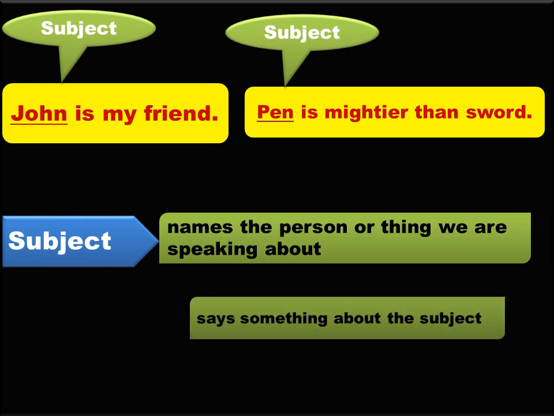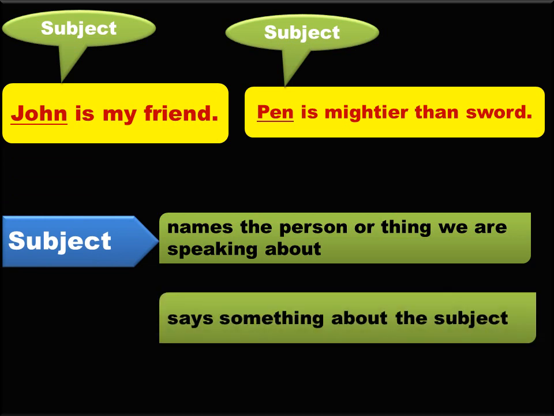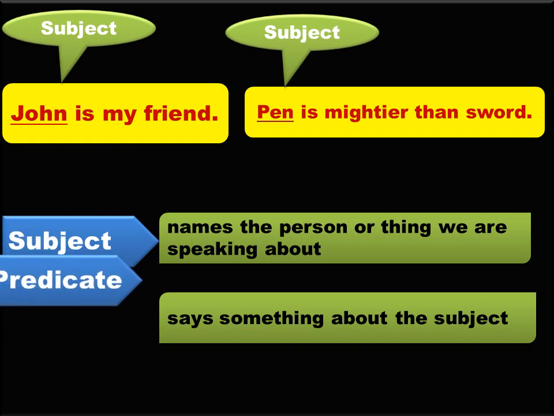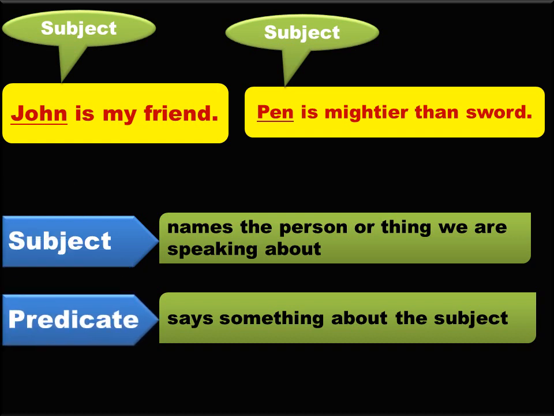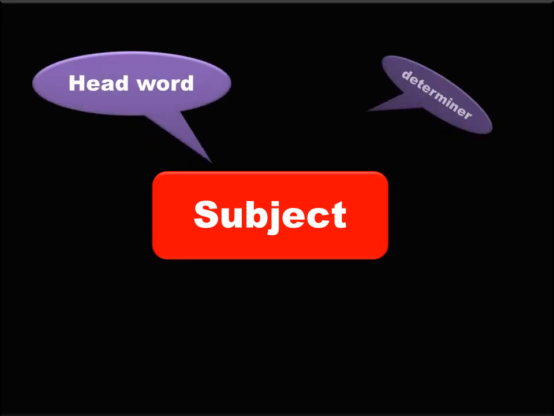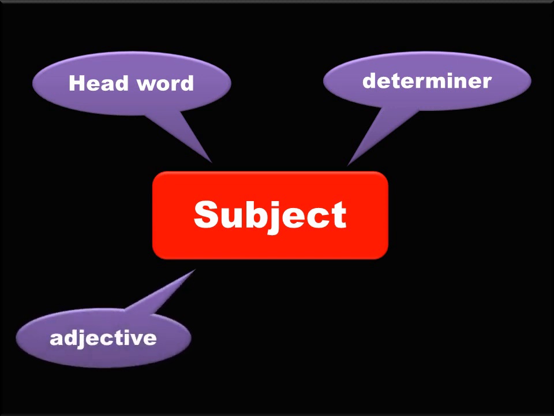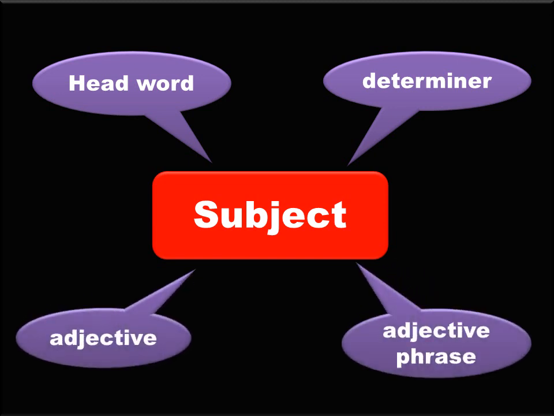And the part which says something about the subject is called the predicate of the sentence. Remember, predicate has verb. I think now you have some understanding about the subject. Now let's go a little deeper to understand the subject. Subject can be divided as head word, determiner, adjective and adjective phrase.